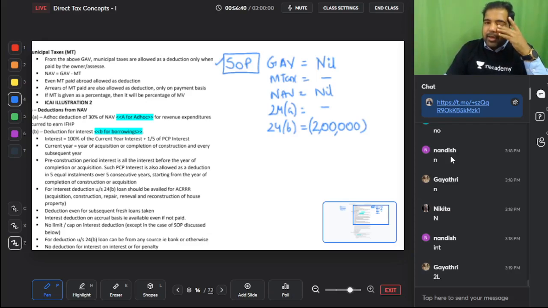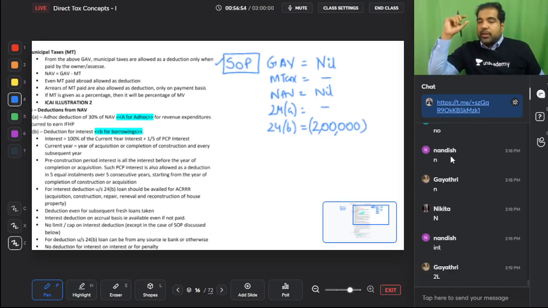So first, can I minus anything? No, guys. My favorite is SOP calculation because everything is nil except interest. Is interest the same? Current year 100%, PCP 1/5. Yes, interest is the same. But the only thing is, when you calculate the interest, you put a cap. When you wear the cap, what do you see written? SOP. Only SOP has a capping of 2 lakh. But this 2 lakh capping can reduce substantially if you don't fulfill 4 conditions, guys.